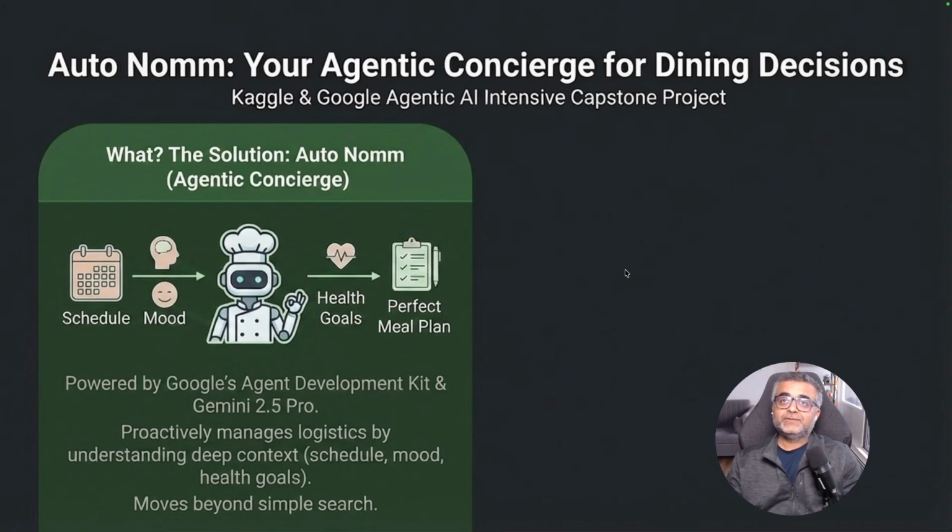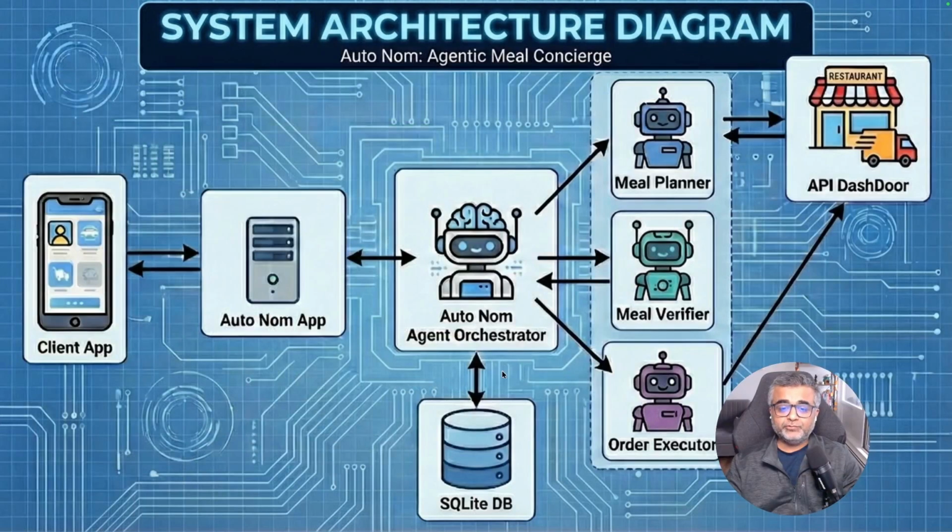AutoNom is an agentic application powered by Google's Agent Development Kit. And for this application, I've used the hub and spoke architecture, where we have this central orchestrator called AutoNom, which also works as the state machine controller for the whole application. And the reason I used a state machine controller was that LLMs, even though they can reason well, are not deterministic by nature. And we want a little bit of determinism when we are creating software applications. So using a state machine kind of acts as the guardrail for these applications, right?